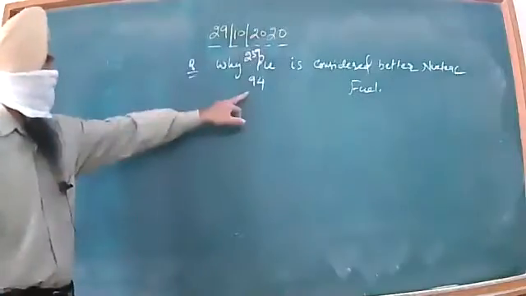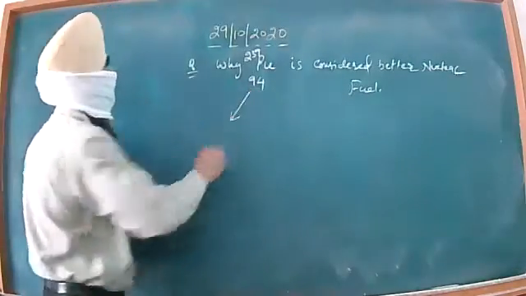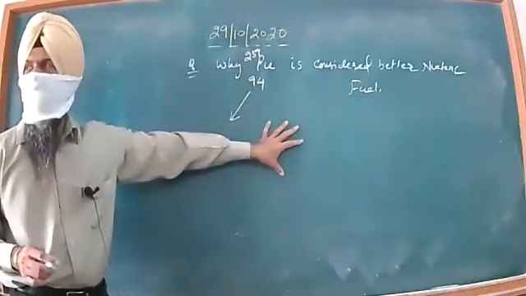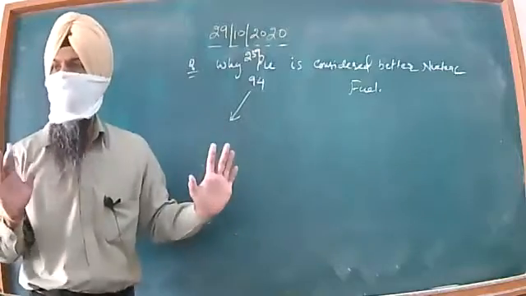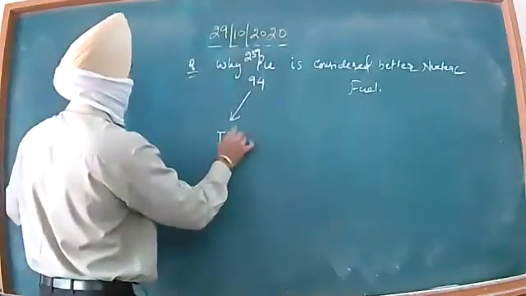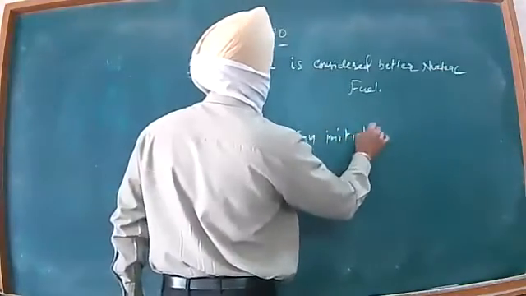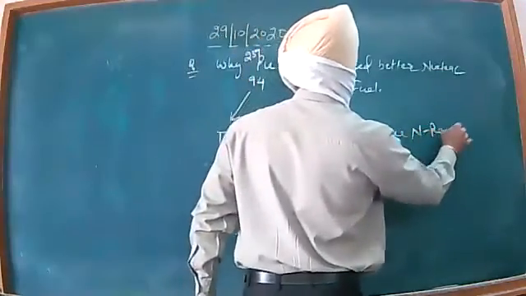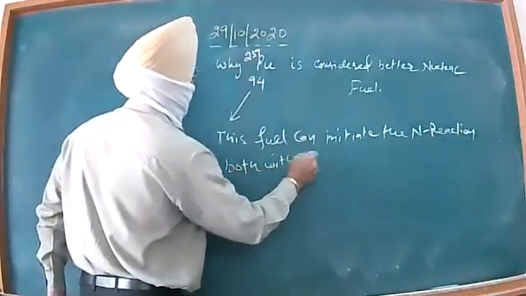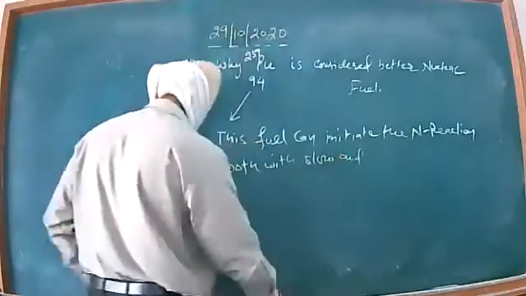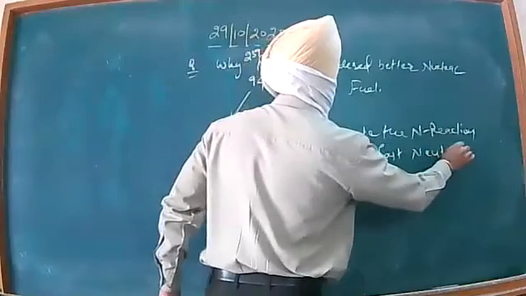Dear children, the special feature about plutonium is that this fuel can initiate the nuclear reaction with both slow and fast neutrons.